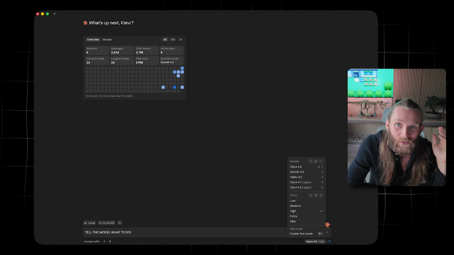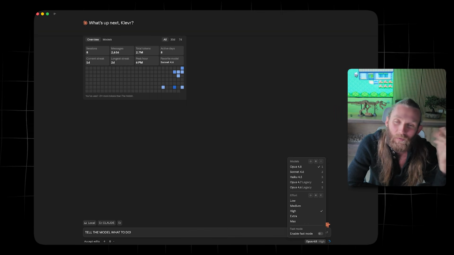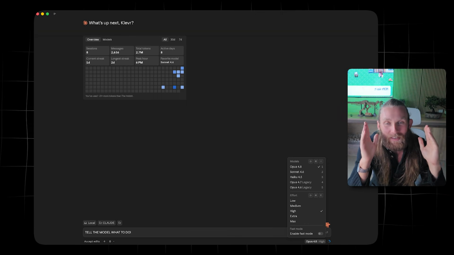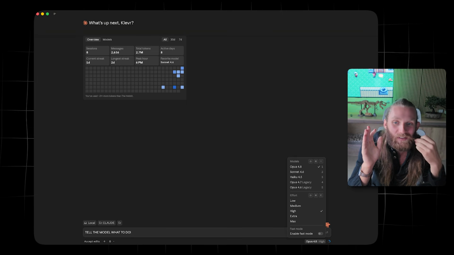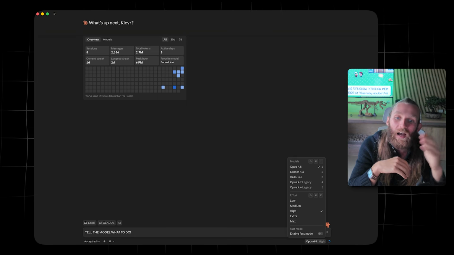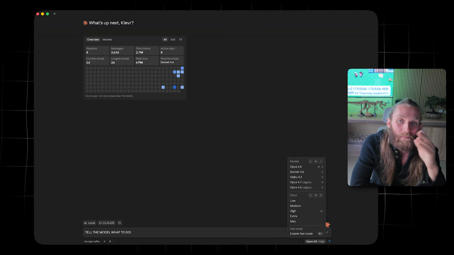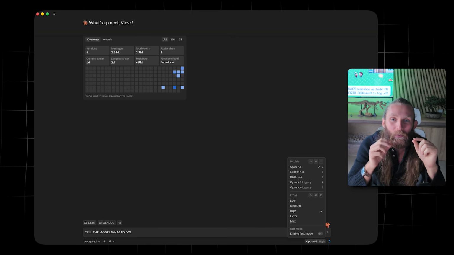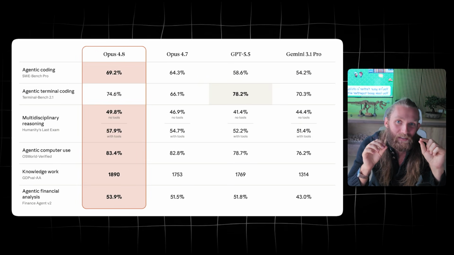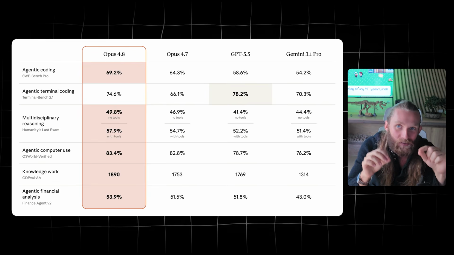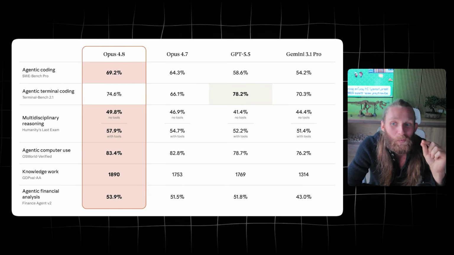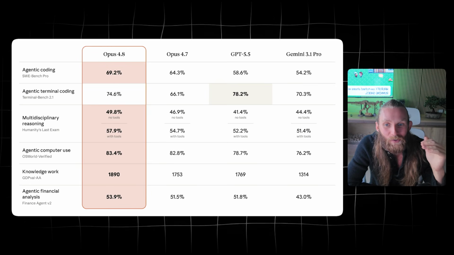Let's get it. So starting with what's new, there's three main things. First things first is your effort levels, right? You have a slider in Claude Code that essentially is going to take you from low to medium to high to extra high all the way up to max. And then there's even an extra area called ultra code. Now, the benchmarks that you're seeing are essentially defaulting to high, so they're all based off of the high metric.